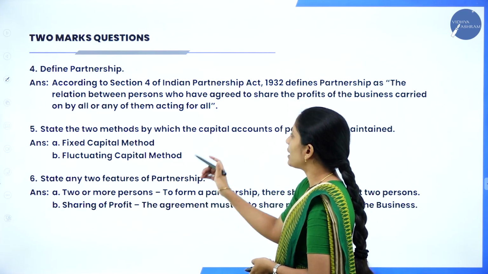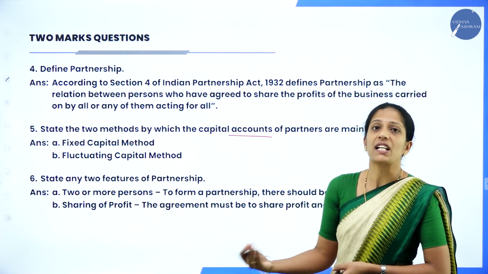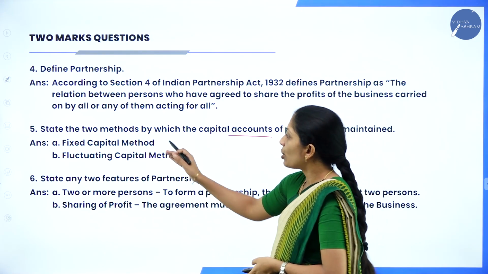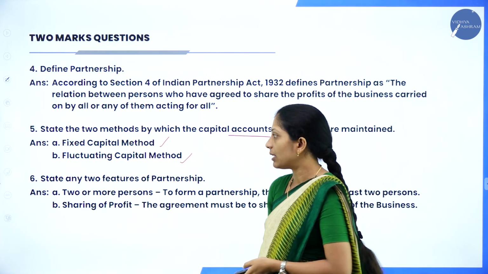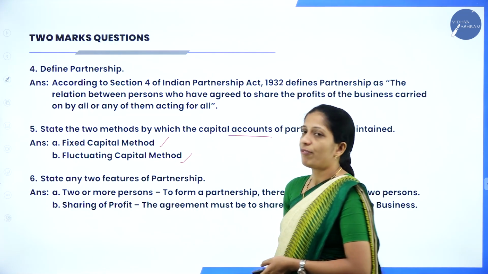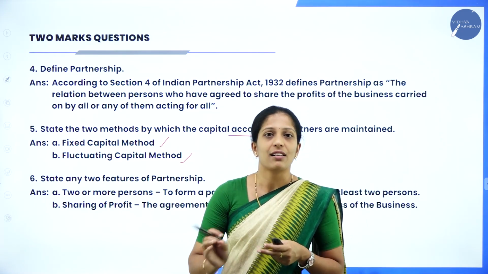Next, state the 2 methods by which capital accounts of the partners are maintained. So this question they have repeatedly asked in many years. So what are the 2 methods? Fixed capital method and fluctuating capital method. Next, state any 2 features of partnership. Of course, if you know the meaning of partnership properly, you can write the features also.